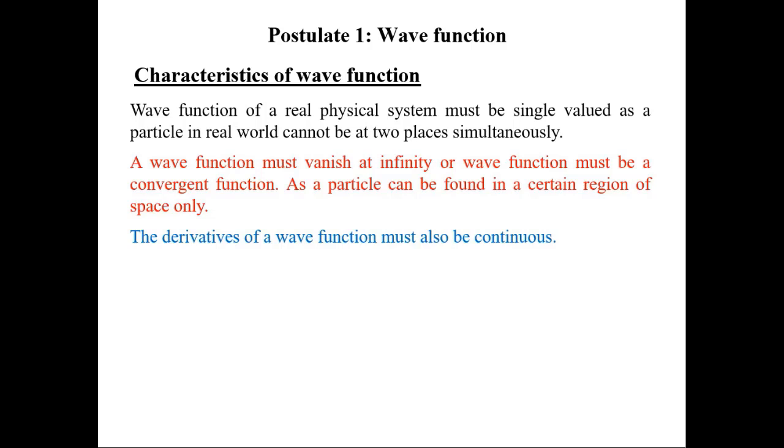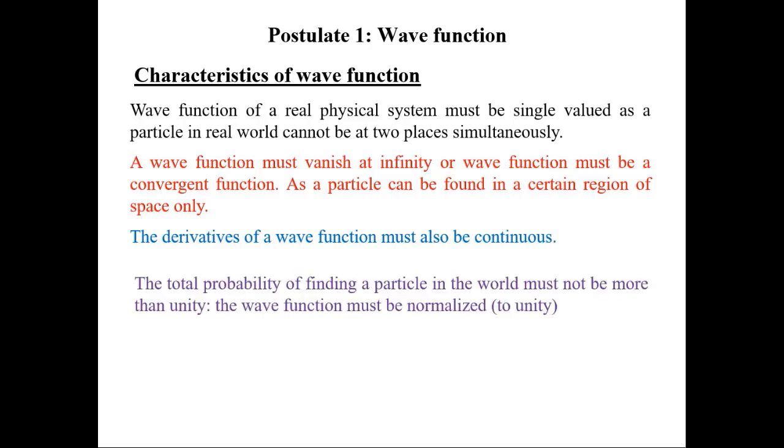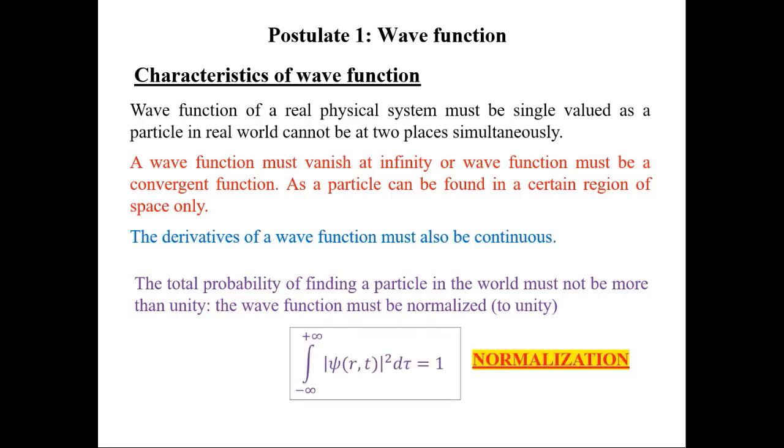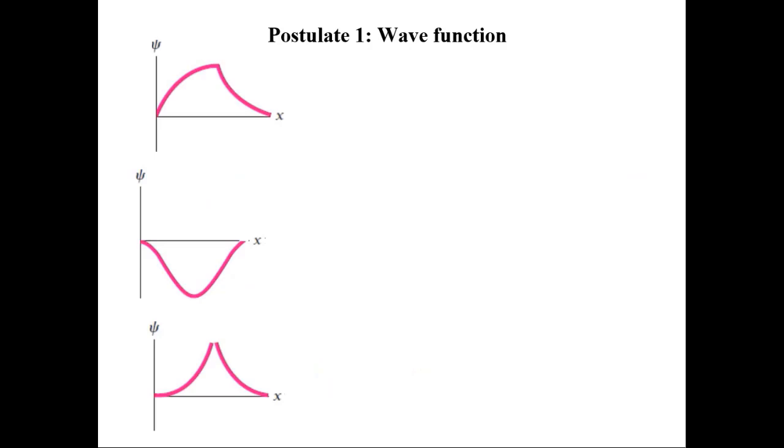Along with the above necessary characteristics of an acceptable wave function, another condition is required for quantitative results, and it is known as the normalization condition. It states that the total probability of finding the particle in all the space of the world must be unity, as probability cannot be greater than 1. Let us have a few examples.